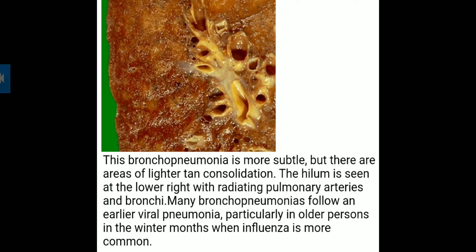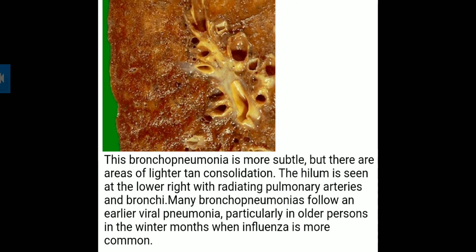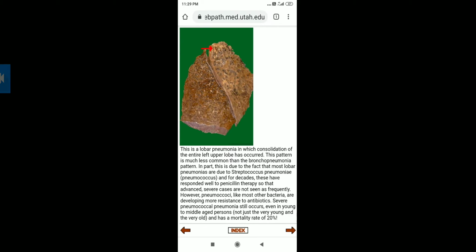These holes are where the arteries and bronchi appear. Many bronchopneumonias follow an earlier viral pneumonia, particularly in older persons. Means the pneumonia can occur after viral pneumonia also. In older persons, when influenza is more common, it can also occur.